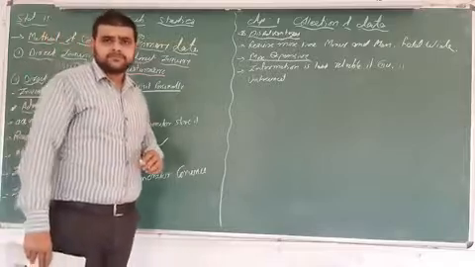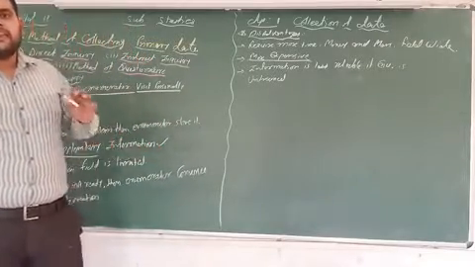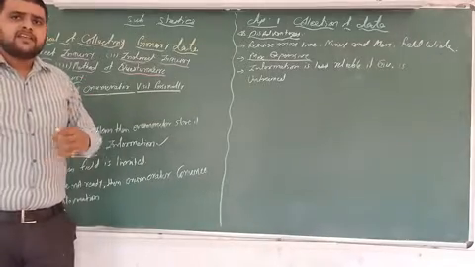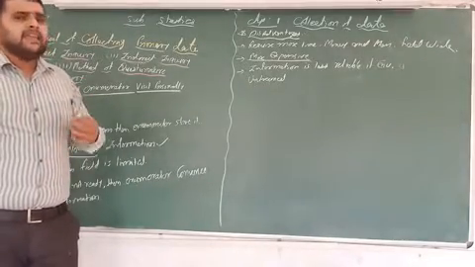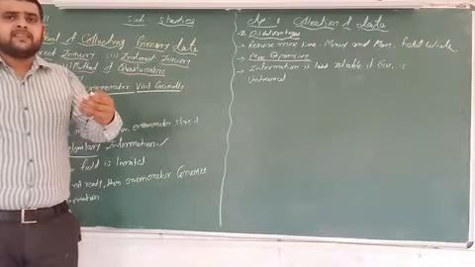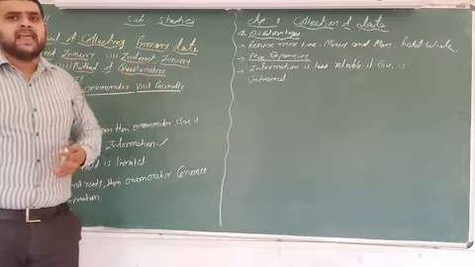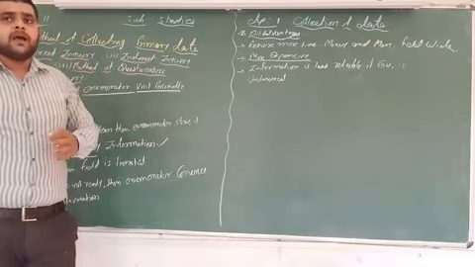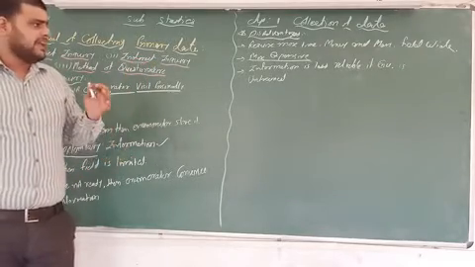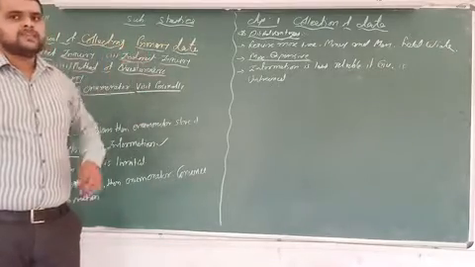Sometimes the enumerator is less educated or less experienced. At that time he does not get proper information from the respondents, and the information is less reliable. It is not perfect information, and that is why it is a disadvantage of this method.